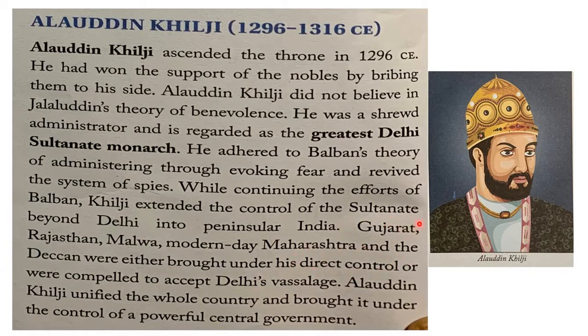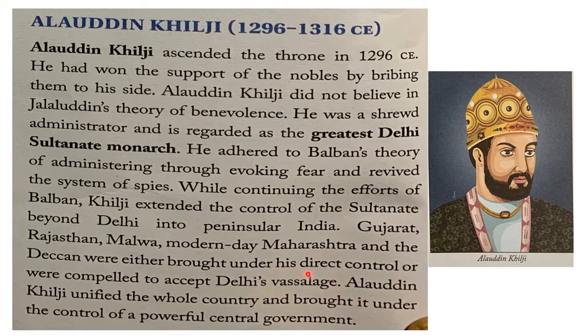He almost occupied the majority of India, Gujarat, peninsular India, Malwa, modern day Maharashtra, and the Deccan areas. But he brought all of these areas under his control by two methods. One method is direct control, that means the Sultan himself controls all these places. Or they were compelled, that means forced, to accept Delhi's vassalage.